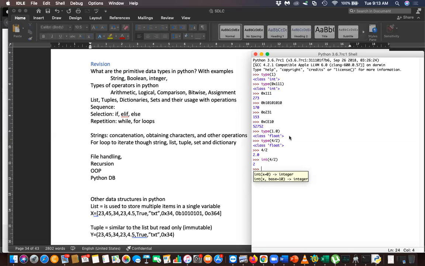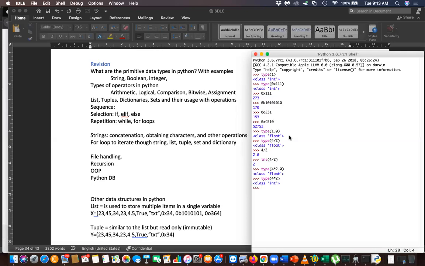Multiplication. Can you tell me the type if you multiply 4 by 2.0? Is it float or int? Float. And what about 4 multiplied by 2? Integer.